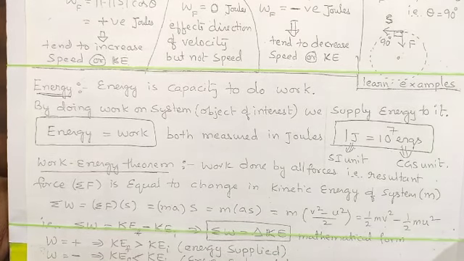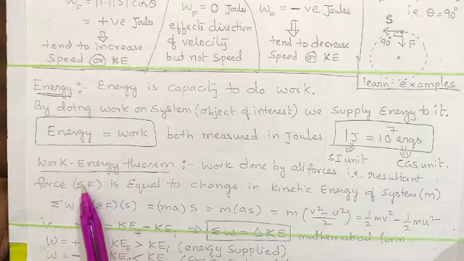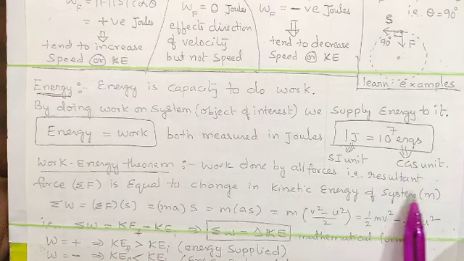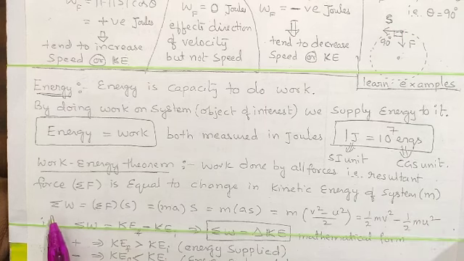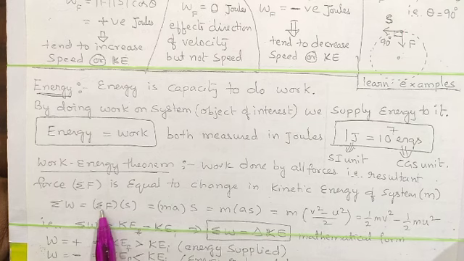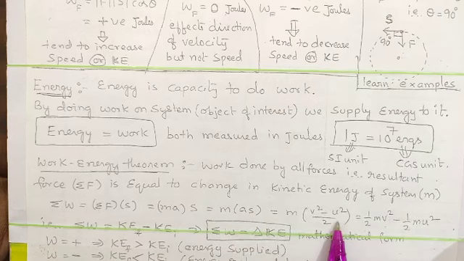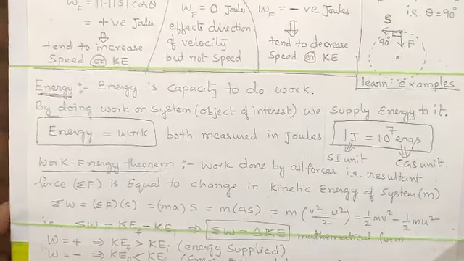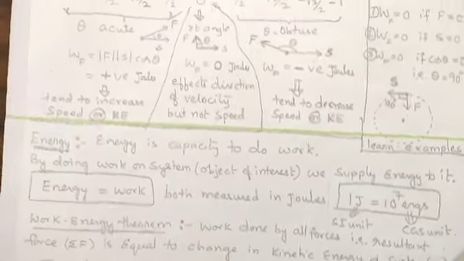Work energy theorem. If multiple forces are acting on an object, if all of them are trying to do work and you add all the forces, you get a net force. That force, when it does work, or the combination of all works, will give you the change in kinetic energy of the system. For example, you can see that net work done by all forces is equal to sigma F into S. Net force is mass times acceleration. You separate acceleration and displacement. We know that a S is equal to (v square minus u square) by 2 from kinematics. So it becomes m v square by 2 minus m u square by 2, that is half m v square minus half m u square. That we call the change in kinetic energy.